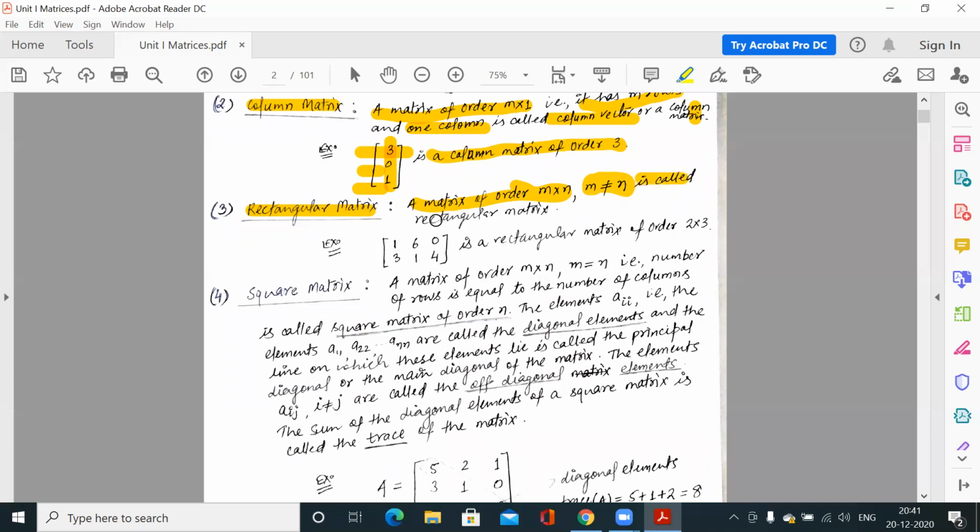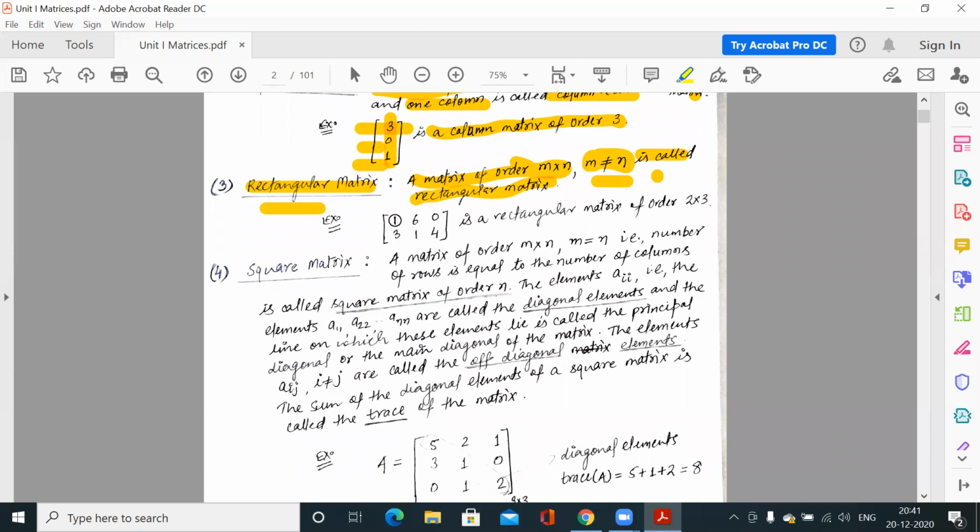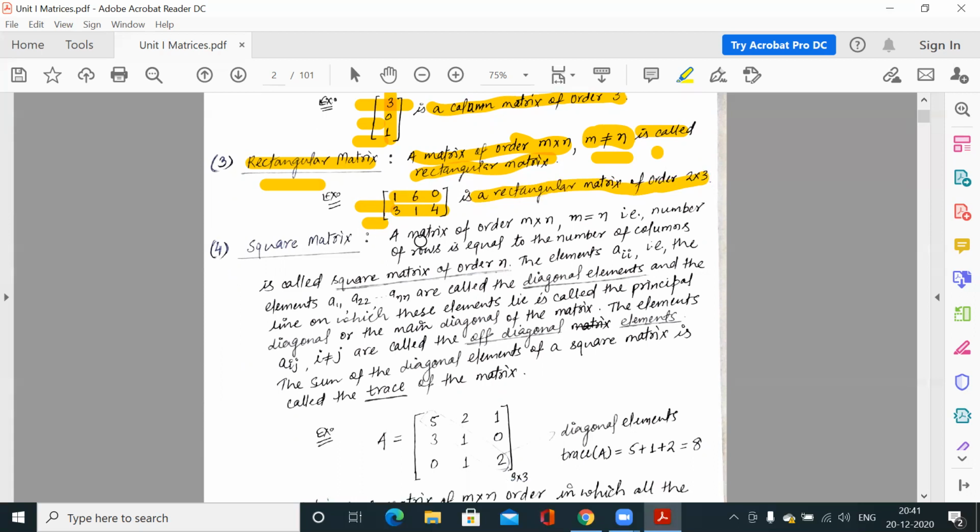It is called a rectangular matrix. Clear? A matrix of order m by n is a general matrix, but when m is not equal to n, that means the number of rows is not equal to the number of columns, then that matrix is called a rectangular matrix. So like this, 1 6 0 3 1 4, it has 2 rows and 3 columns. So it is a rectangular matrix of order 2 by 3.